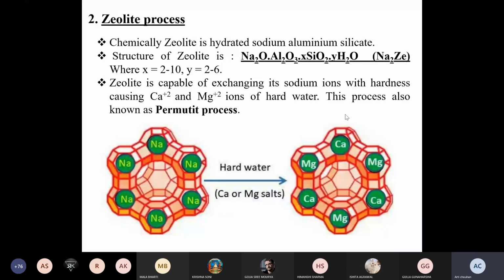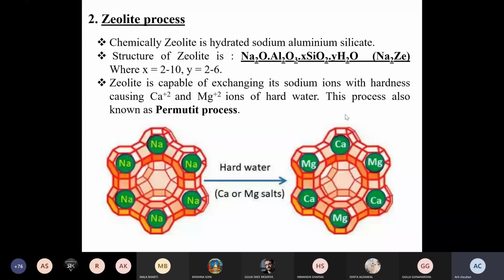Okay, so if the requirement is up to 15 ppm, that the boiler has a permissible level till 15 ppm, you can opt for lime and soda. But if your requirement is less than that, that hardness should not be higher than 10 ppm, then you have to select the zeolite process and ion exchange process. Okay, so let's discuss that.